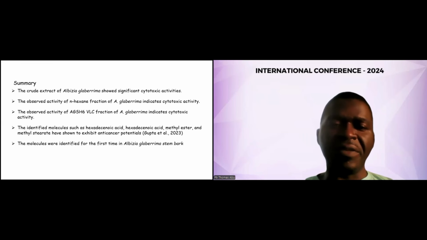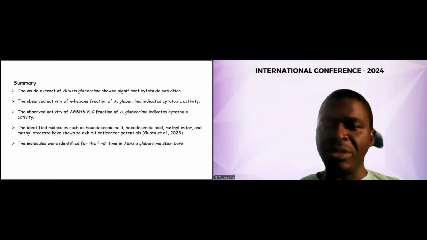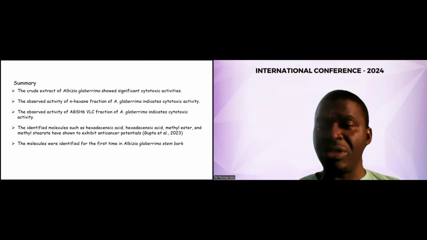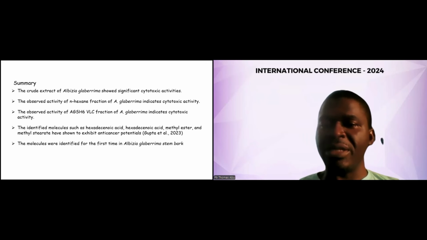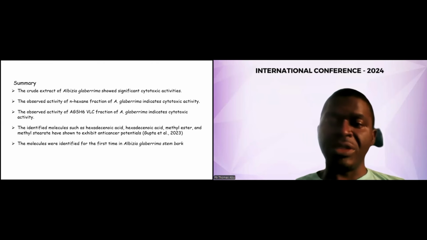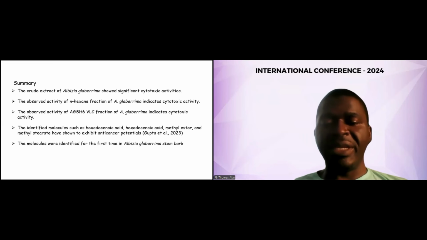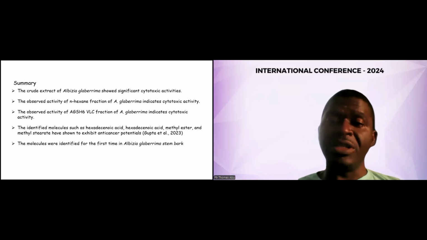The molecules identified, such as hexadecenoic acid methyl ester and methyl stearate, have been shown to exhibit anti-cancer potential in the literature, according to Gupta et al. 2023. I can confidently say these molecules were identified for the first time in Albizia glaberrima stem bark after an intensive literature search.